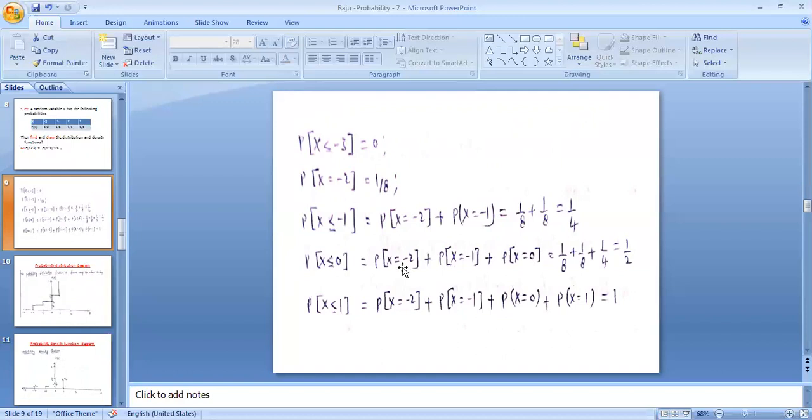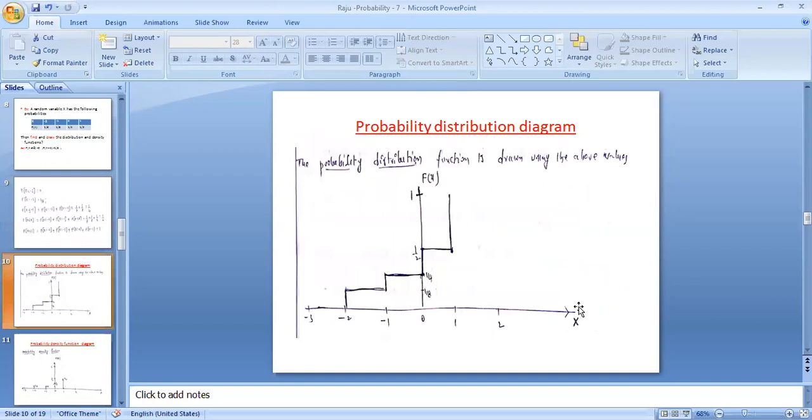So these are the values less than or equal to 0, including 0. That is 1 by 8, as you have already seen, plus 1 by 8 plus 1 by 4, totally equal to 1 by 2. And the probability of X less than or equal to 1 means the cumulative probabilities: probability of X equal to minus 2 plus probability of X equal to minus 1 plus probability of X equal to 0 plus probability of X equal to 1, that is equal to 1. So the total of all probabilities is equal to 1. Like this you can calculate the probabilities and draw the probability distribution diagrams.